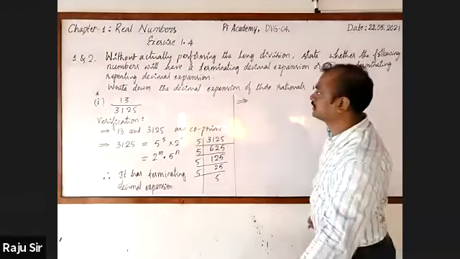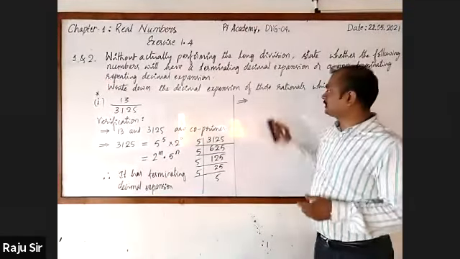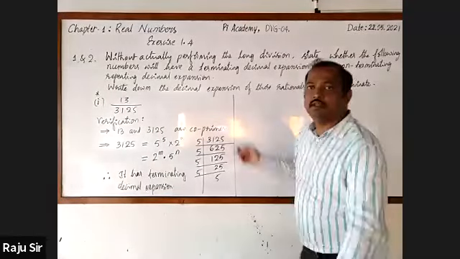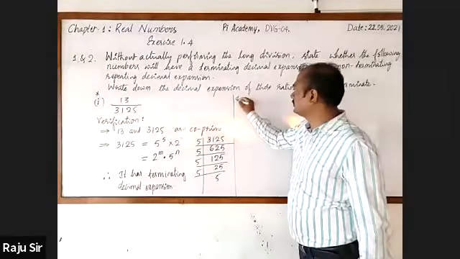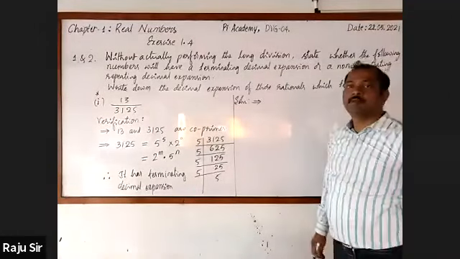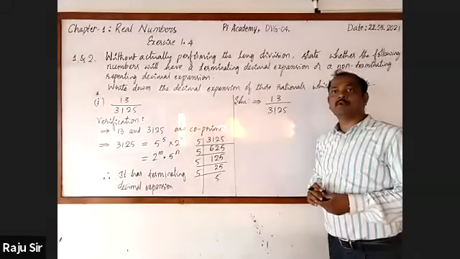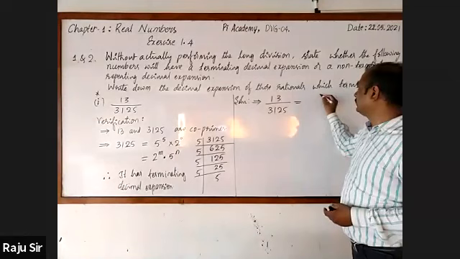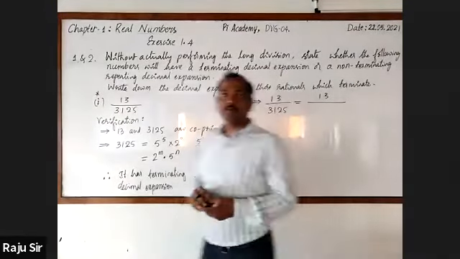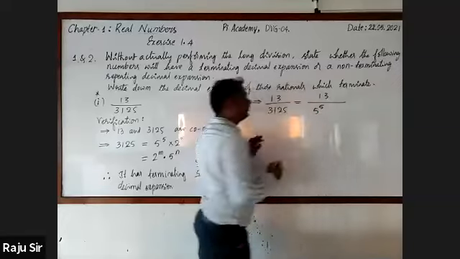Next question is the sub question. Write down the decimal expansion of the rational which terminates. As it is terminating, let us write its decimal expansion. Right. Here, solution, because you are going to find. Please write with me. Write the given number 13 by 3125. They are co-primes. Now, this is equal to 13 by, we have already found out the prime factorization of 3125. It is 5 raised to the power 5.